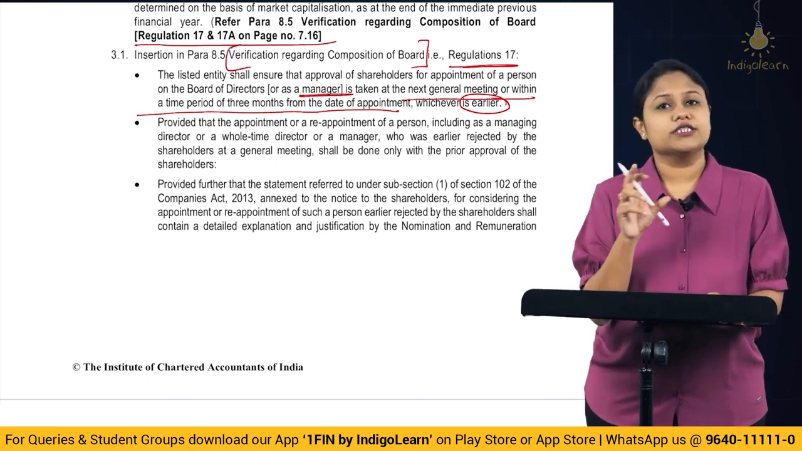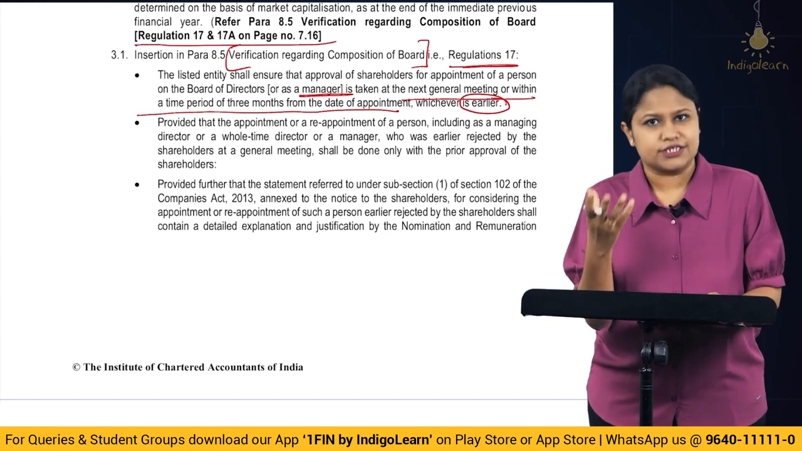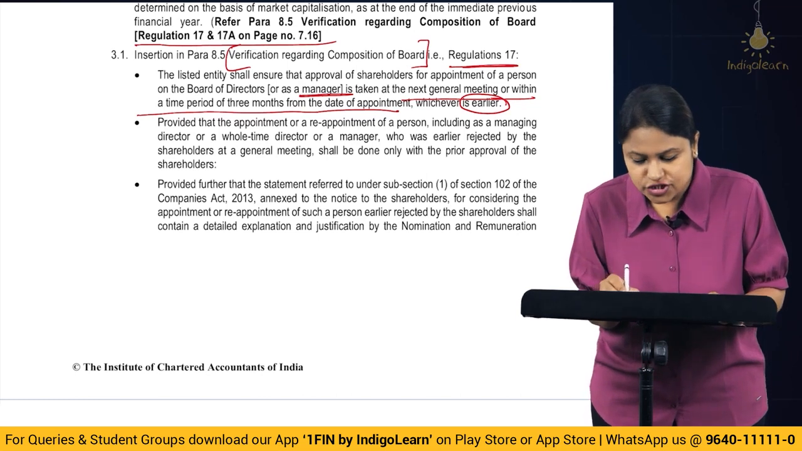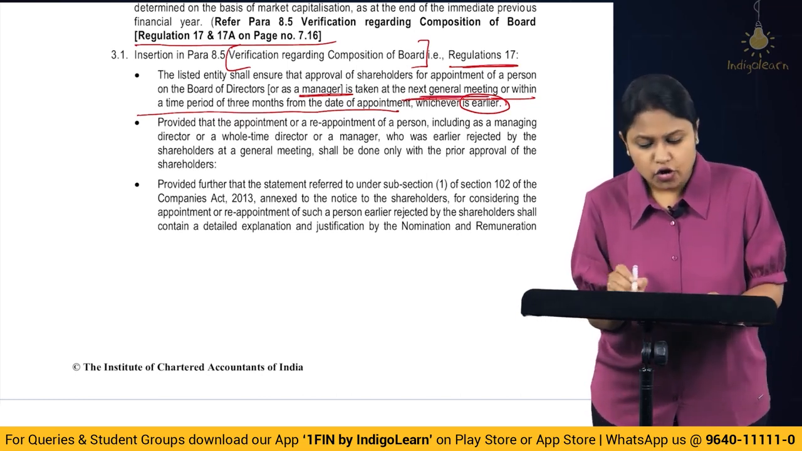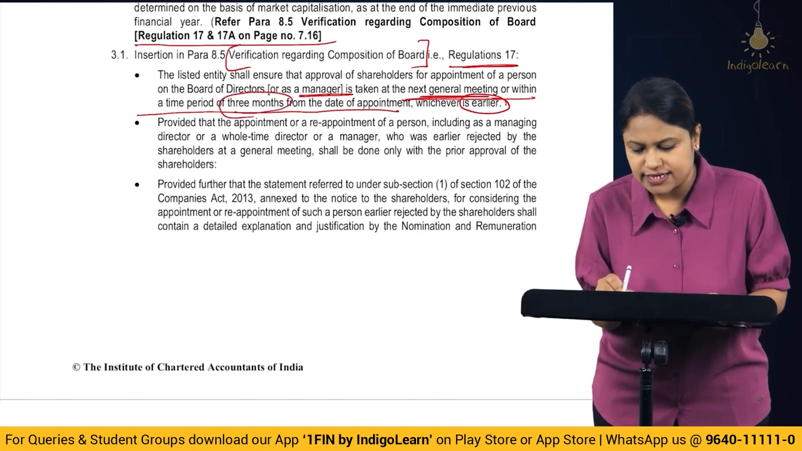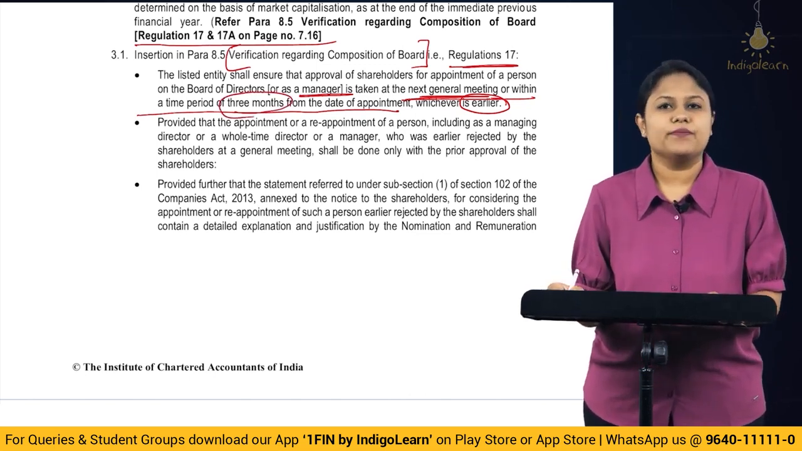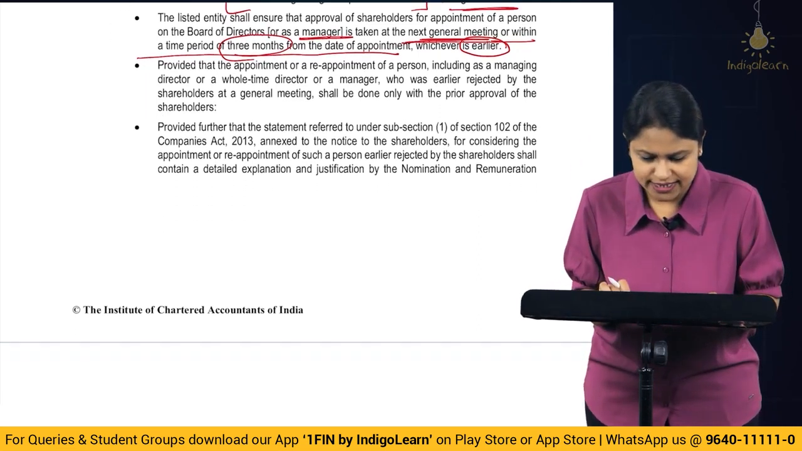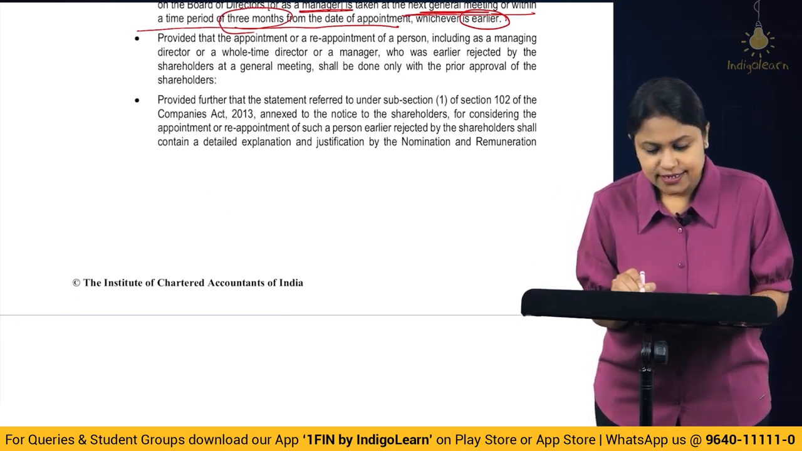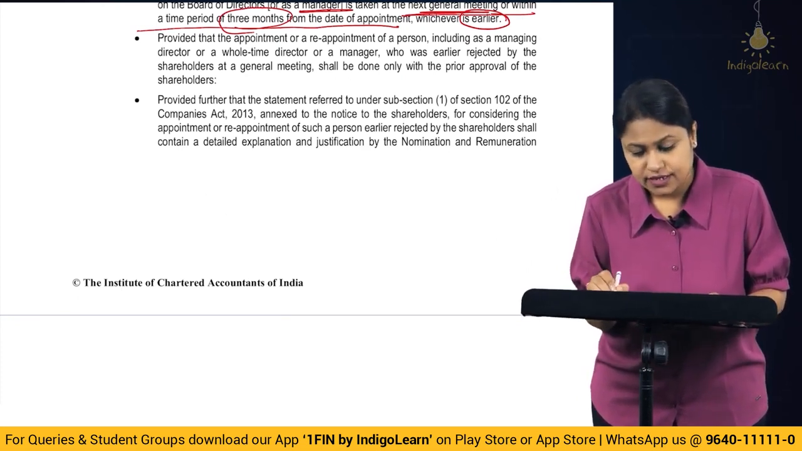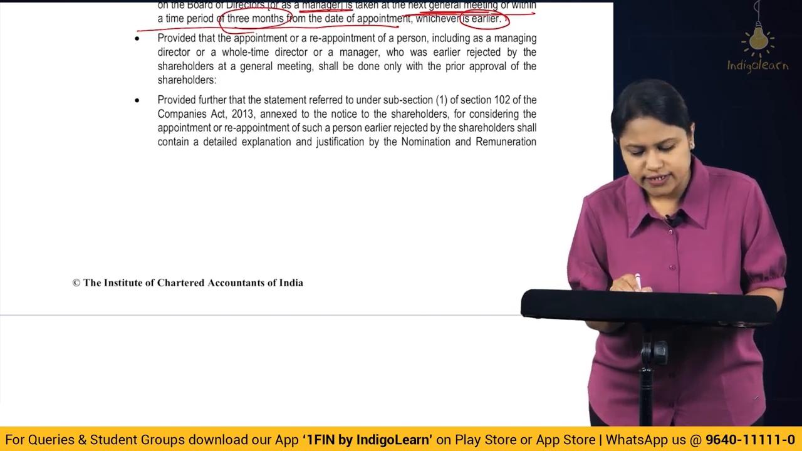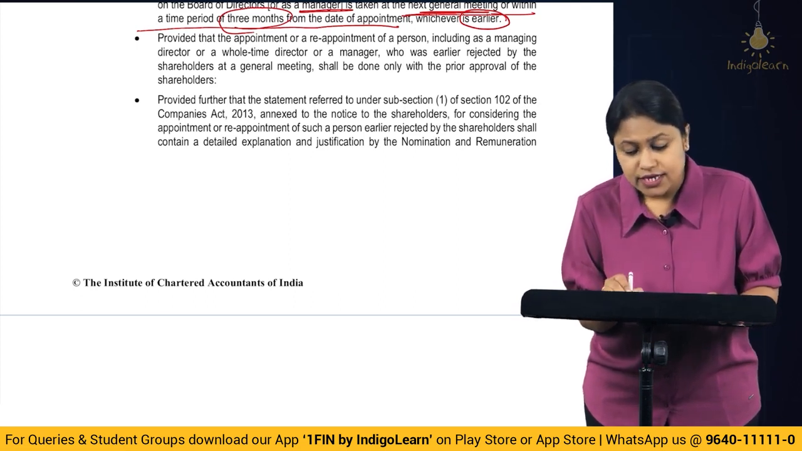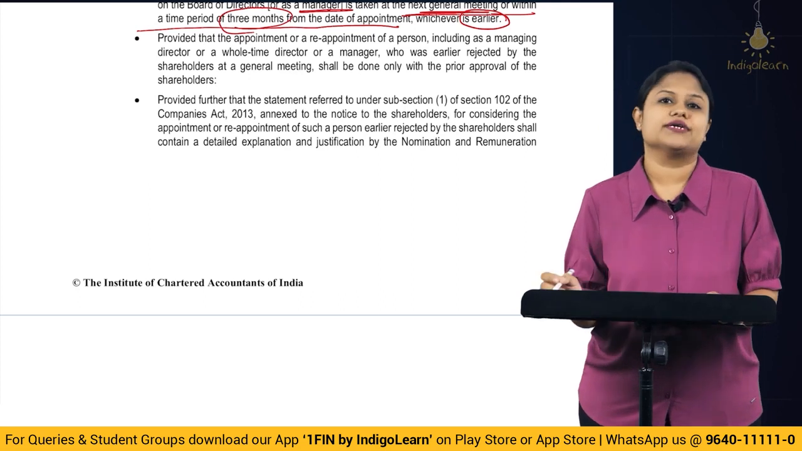So any person you are appointing on the board or as a manager, then that appointment has to be compulsorily approved by the shareholders in the next general meeting or within the time period of 3 months, whichever is earlier. Okay, then provided that appointment or a reappointment of a person, including as a managing director or a whole-time director or a manager, who was earlier rejected by the shareholder at a general meeting, shall be done only with the prior approval of the shareholders.